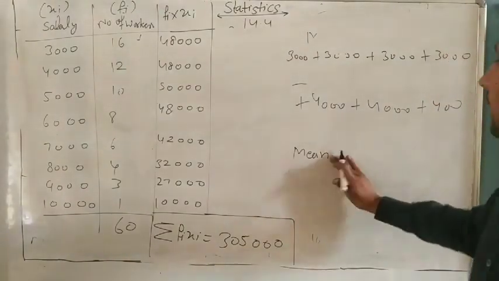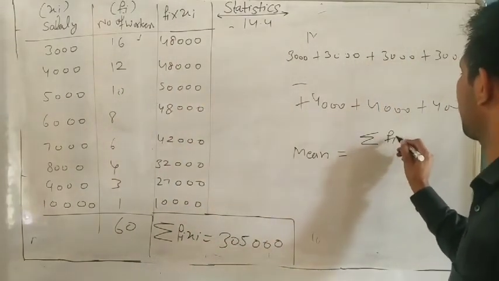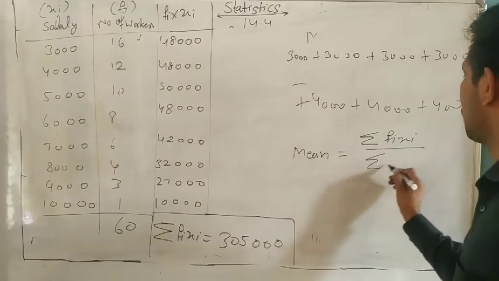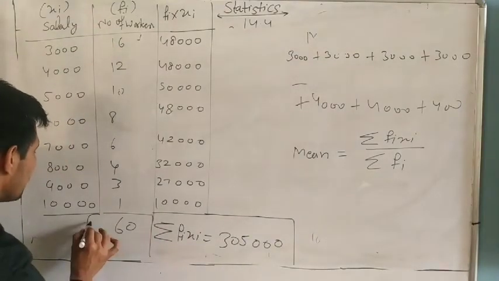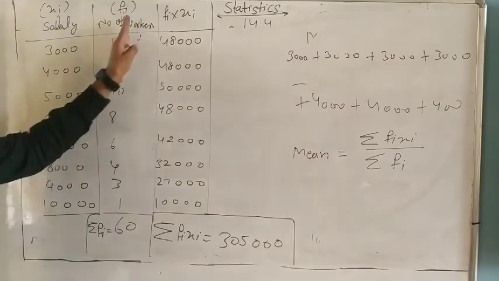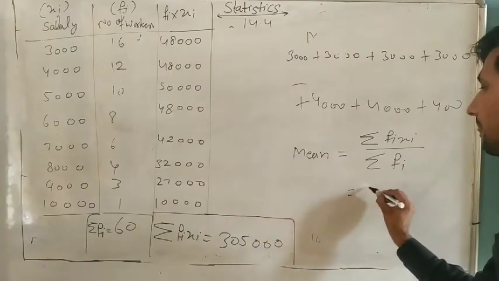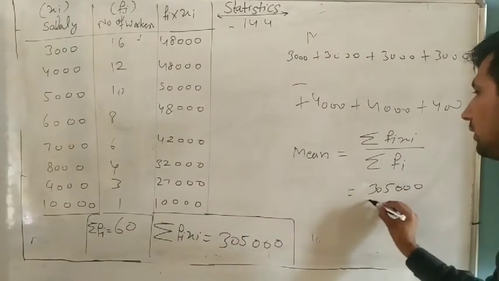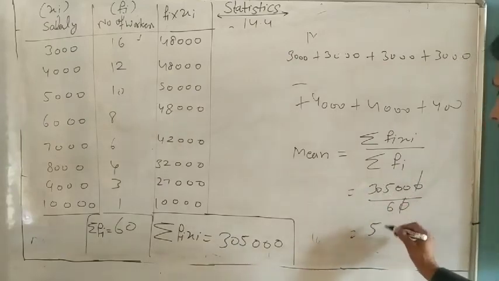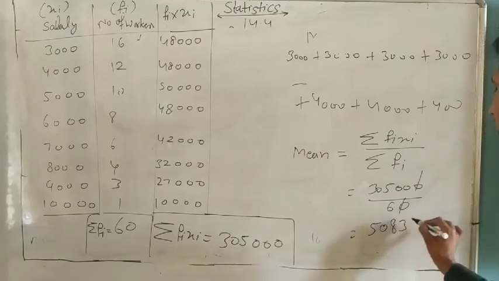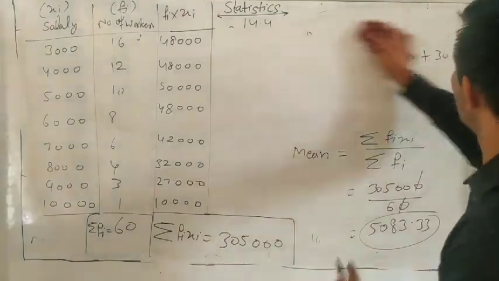So how will you find the mean formula? Sum of all observations. What is the sum? The sum of fi into xi divided by the sum of whose? Fi. Fi means number of workers. Whose sum? These are 60. Number of workers. F means frequency. That means 305,000 divided by 60. Cancelling the 0s, we get the answer. So what is the mean? This one. Understand? So no need to be confused.